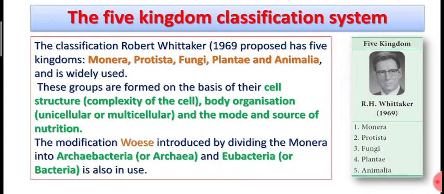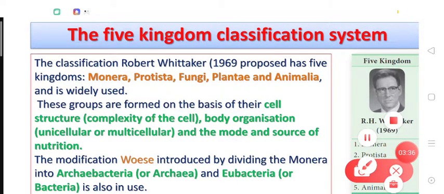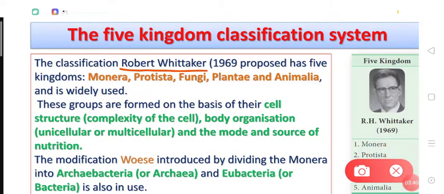Here we start the 5 kingdom classification system. So dear students, the 5 kingdom classification system was actually given by Robert Whittaker, and he classified all the living organisms into 5 kingdoms known as Monera, Protista, Fungi, Plantae, and Animalia.